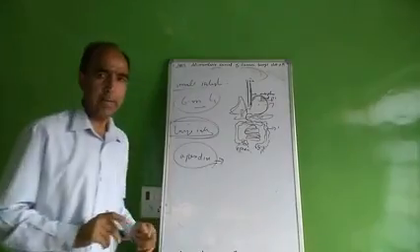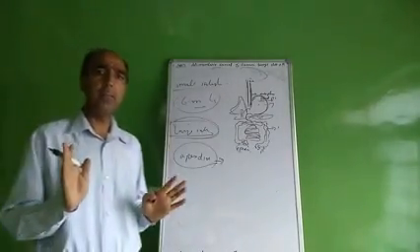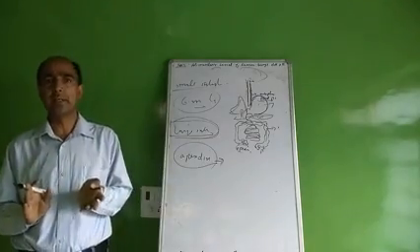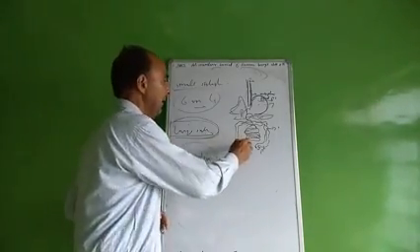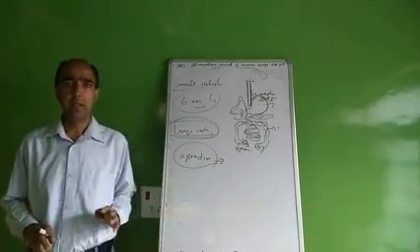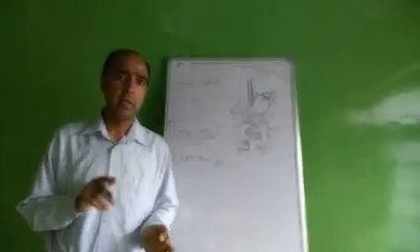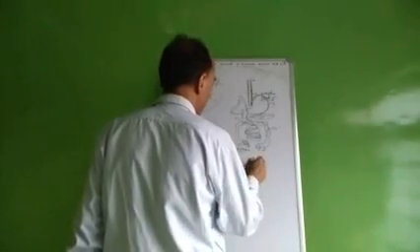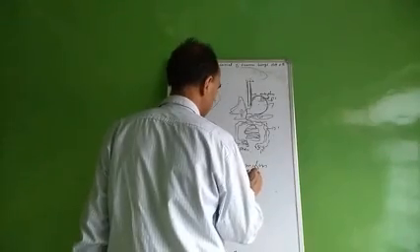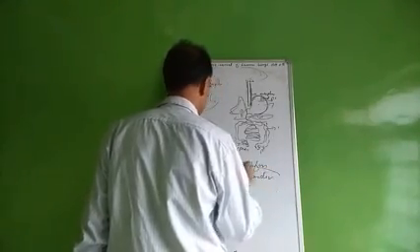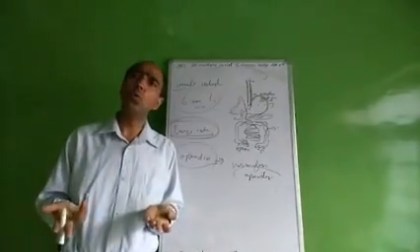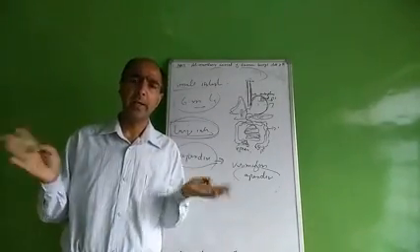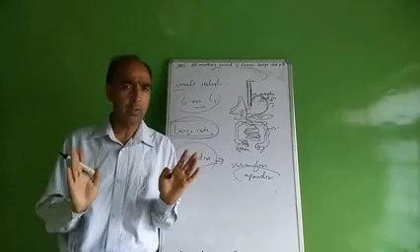This appendix is at the posterior end of the small intestine. It is a worm-like structure called the vermiform appendix. I have already told you that it is a vestigial organ. It has no functional activity.